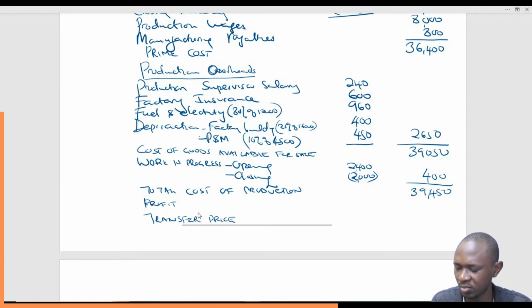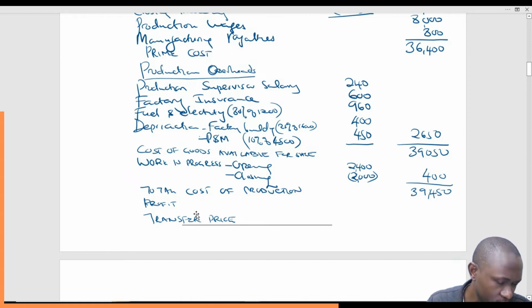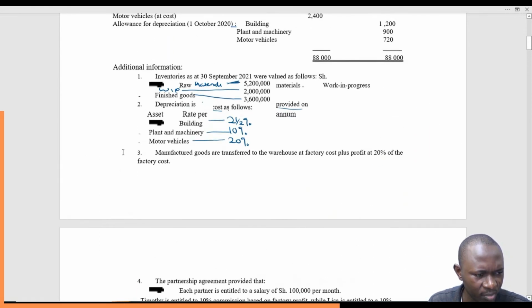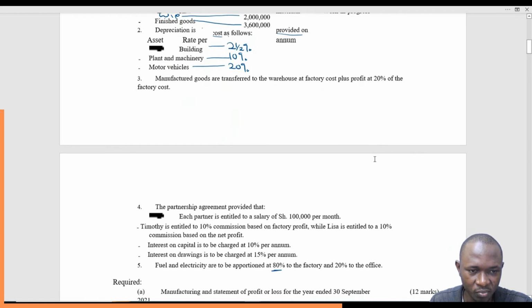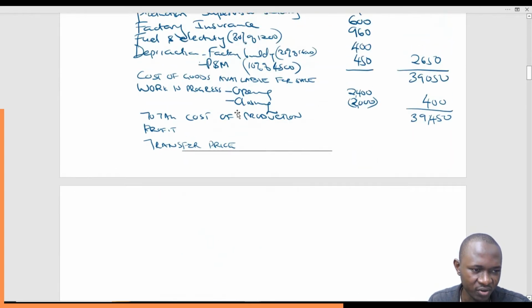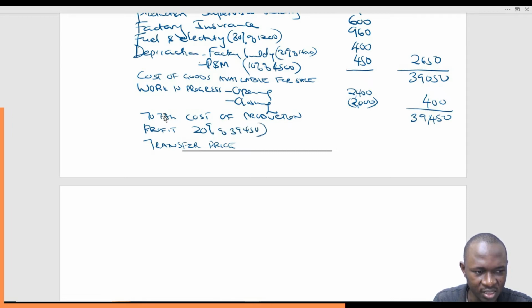And the question has been clear on how we go about this. I think there's a place where they talked about that. Number 3, manufactured goods are transferred to the warehouse at factory cost, and we have already gotten our factory cost, plus profit at 20% of the factory cost. So profit is 20% of 39,450.